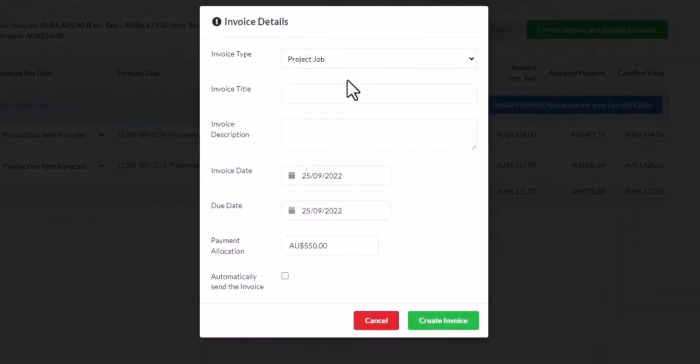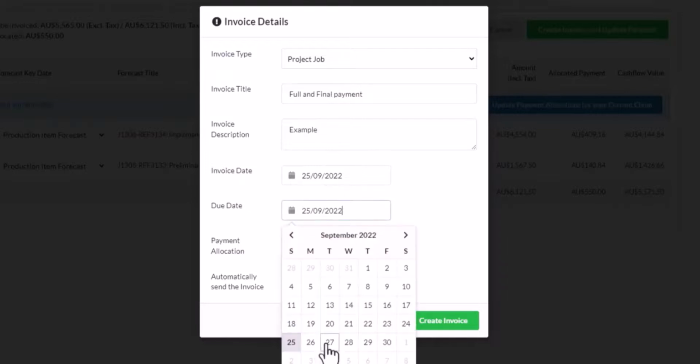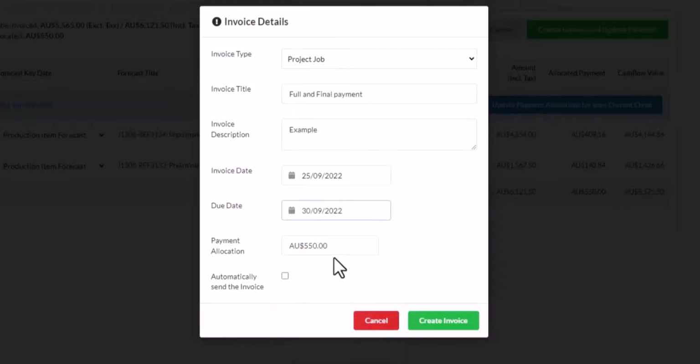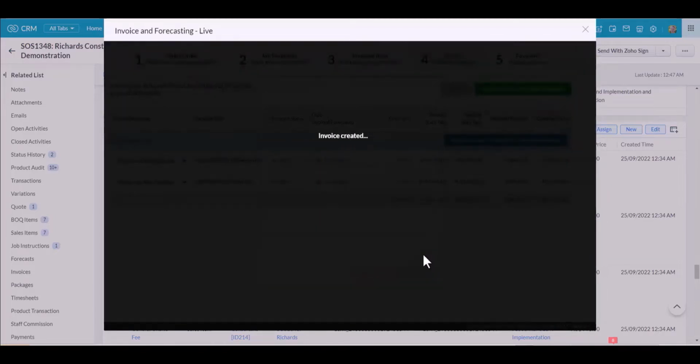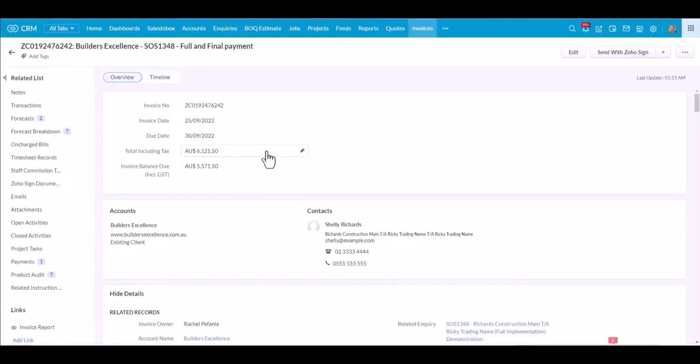pop in my invoice details, I can give my invoice a title, pop in a description, and I can update the due dates, and these can also pull from the accounts payment terms. Shows me my allocated payment, and if I tick on this box, I can have the invoice automatically sent to the customer, but please reach out to SOS Consulting if you require that feature, as it does require a custom function to be added to your account. If I click on Create Invoice, my invoice is now automatically being created, and here's the invoice.